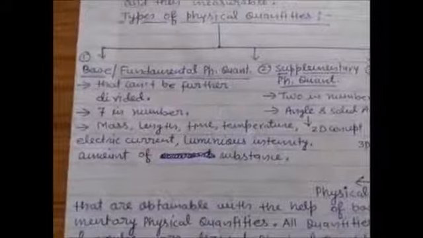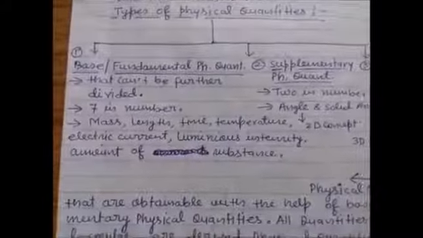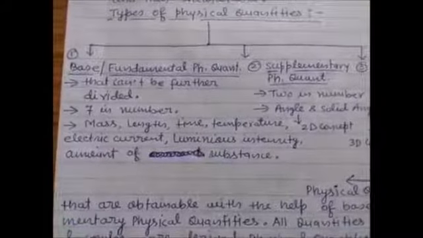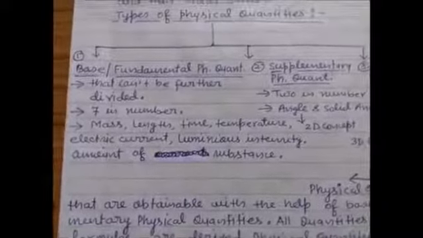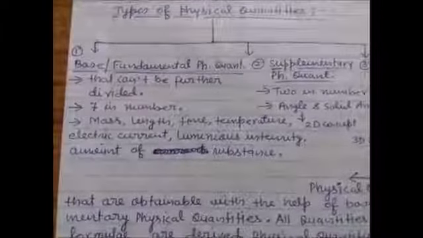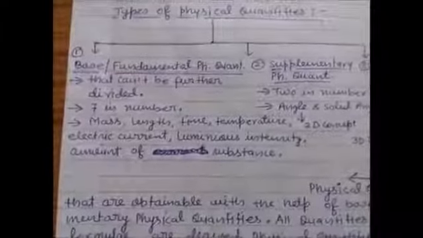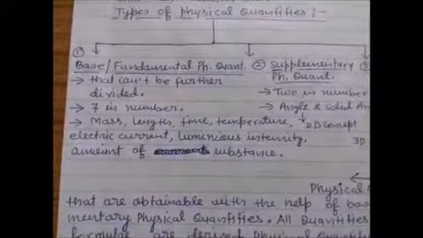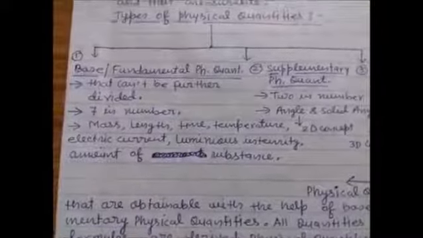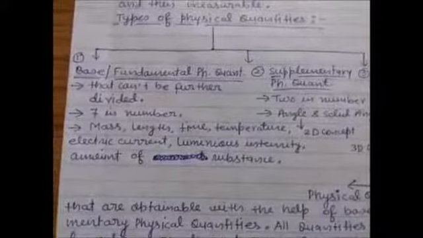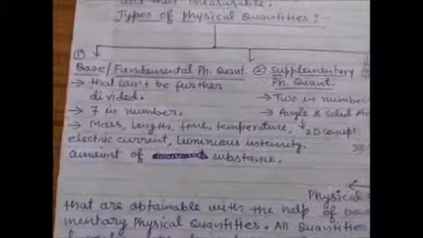For example, mass in kilogram, length in meter, time in second, temperature in Kelvin, electric current in ampere, luminous intensity in candela, amount of substance in mole is known as fundamental or base units.